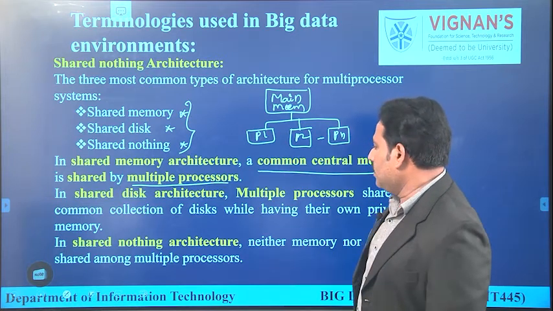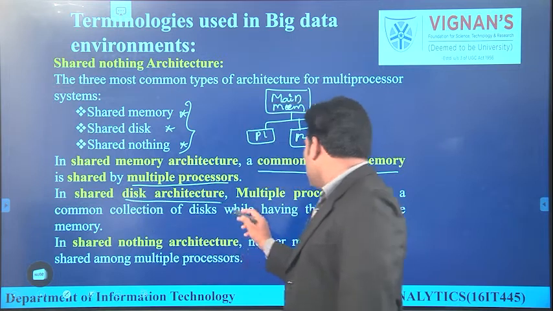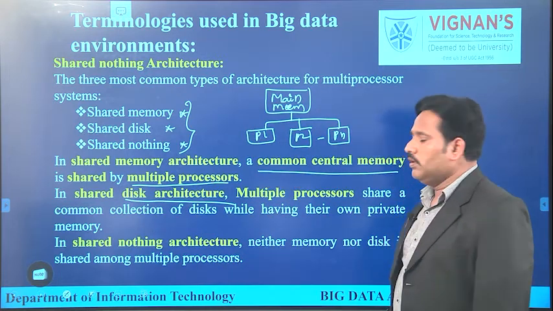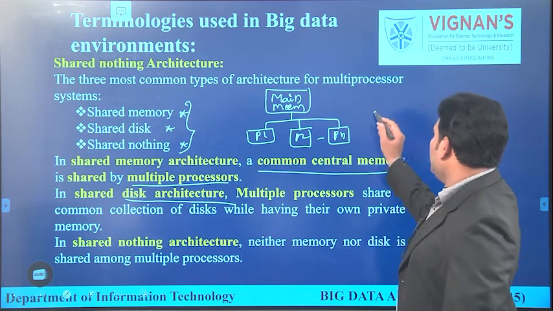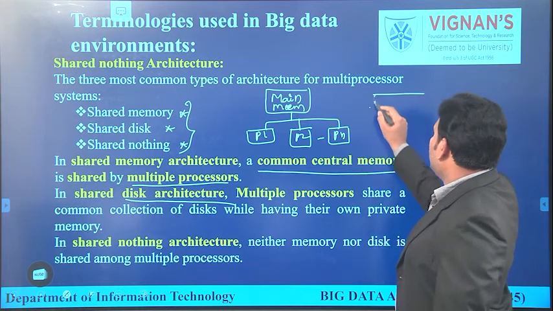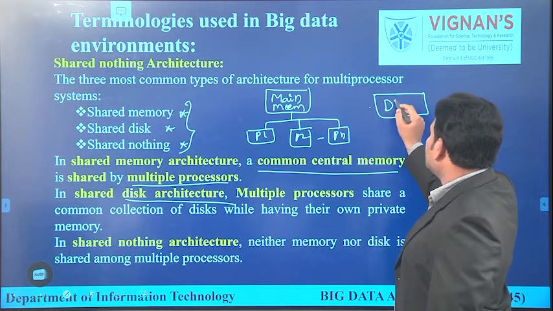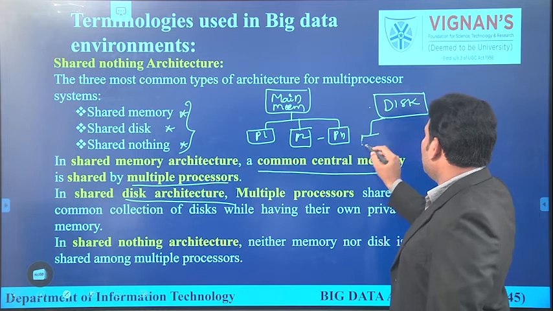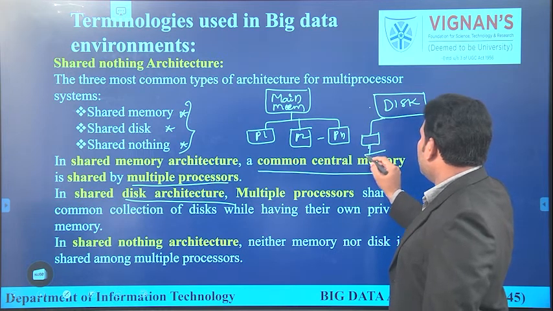When it comes to shared disk architecture, multiple processors share a common collection of disks while having their own private memory. That means there is a disk which is used to store the data. This disk is going to be shared by every processor and every processor is having its own memory.